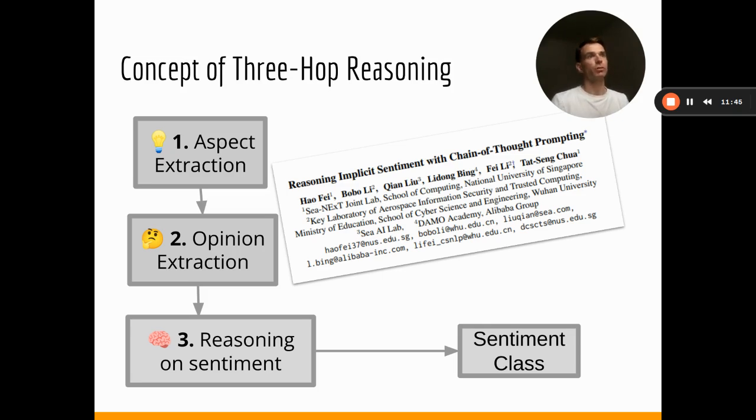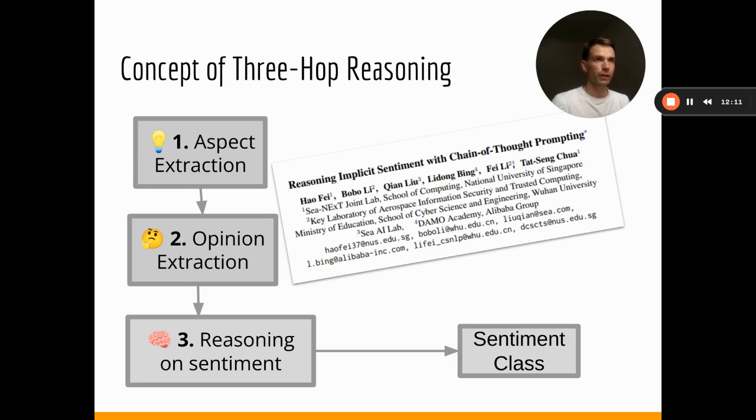Given a generative AI model, we can ask for the aspect from the context, followed by asking for an opinion towards this aspect, using the information we gained from the model in the generated text. Finally, we apply reasoning on this in order to obtain the sentiment level.